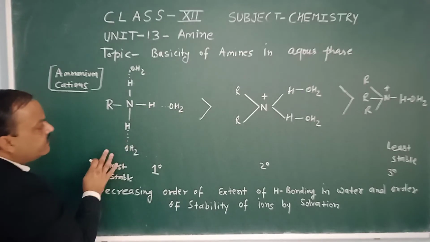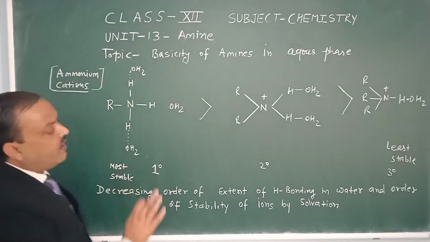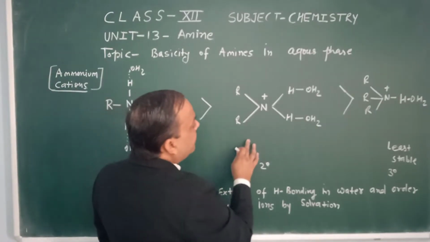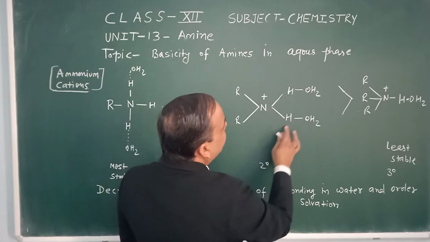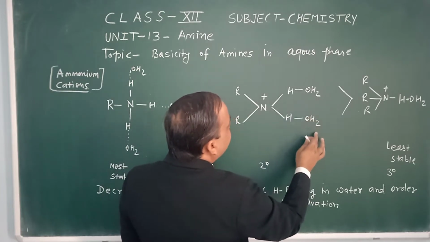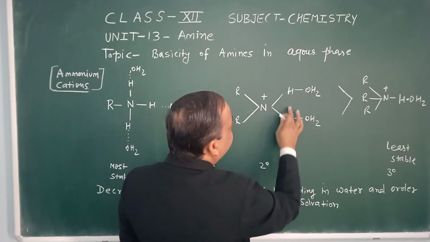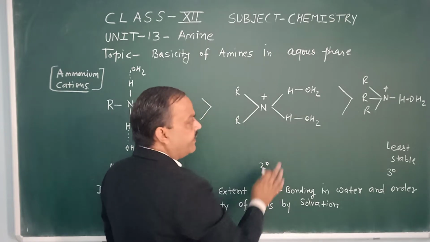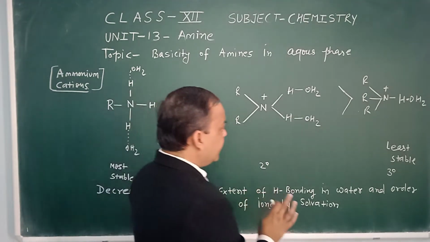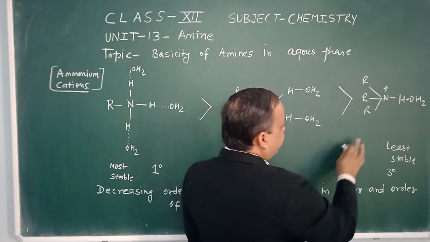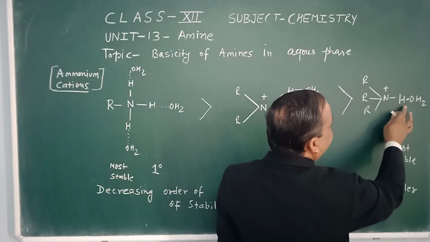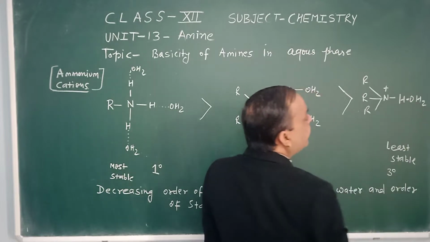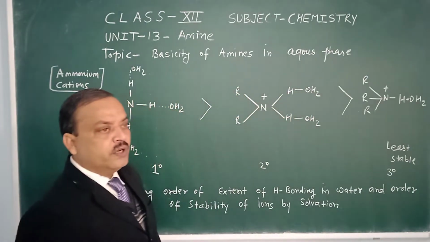In the second structure, only two hydrogen atoms are present, so two H2O molecules are attached for hydrogen bonding. In the third condition, only one hydrogen atom is present for hydrogen bonding with the water molecule.